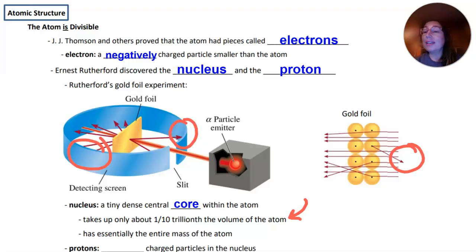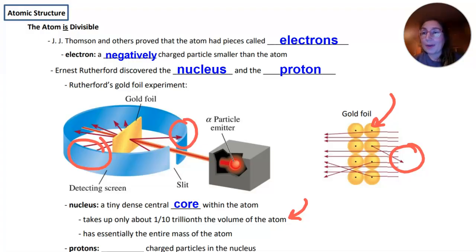So just to give you an idea of the scale, when we draw a nucleus here as a little dot that we can see in a circle we can also see on the screen, that's not the right order of magnitude, right? Any circle that we can draw on a screen or on a paper as an atom is going to have a nucleus that's so tiny that we won't be able to see that dot.